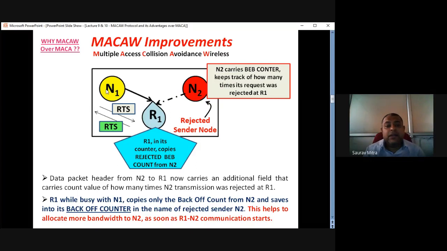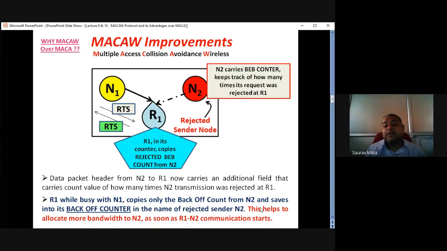So as soon as the N1 R1 communication gets over, R1 very quickly links up with N2, and R1 allocates all the bandwidth to N2 so that the huge amount of stored data can be sent very fast to R1. So this helps. What helps? Sensing the BEB counter value from N2, that is, how many times it was rejected.